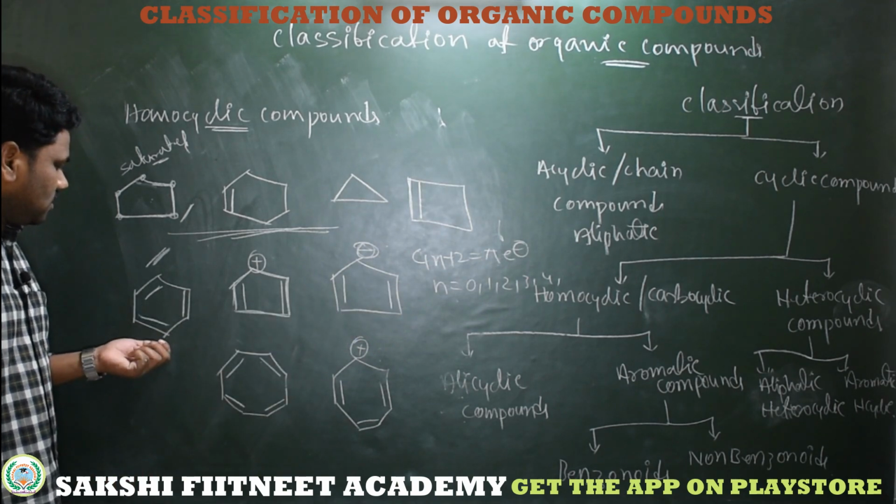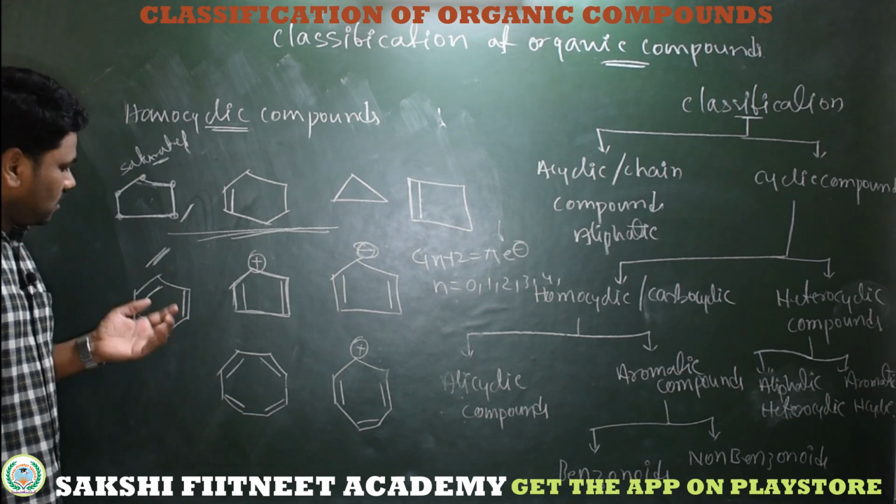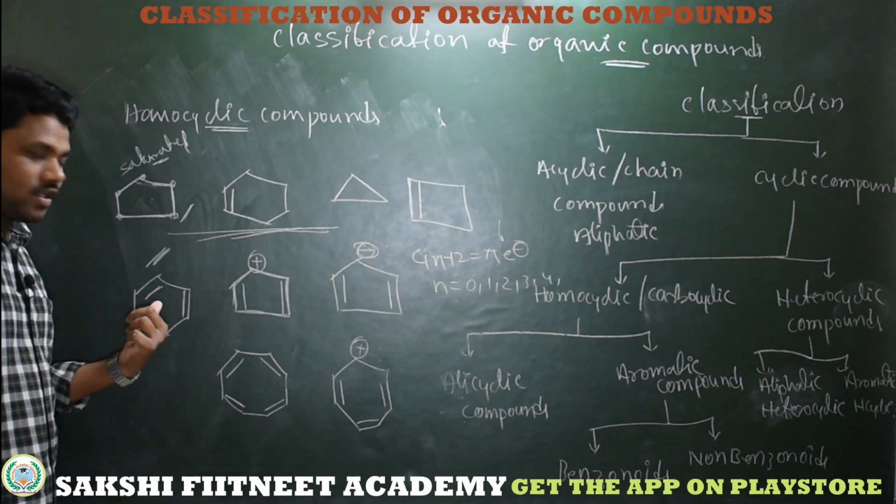See, this is a 6-membered cyclic compound which has alternate pi bonds. This is a planar structure. When you apply the formula, this formula is applicable for this compound.